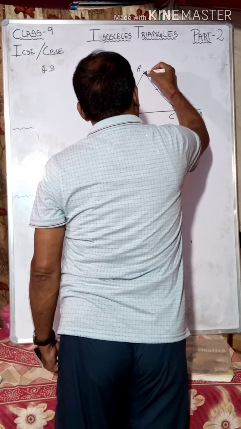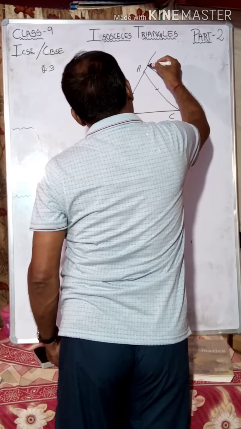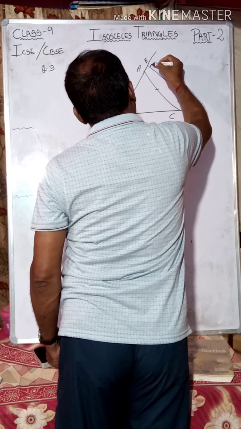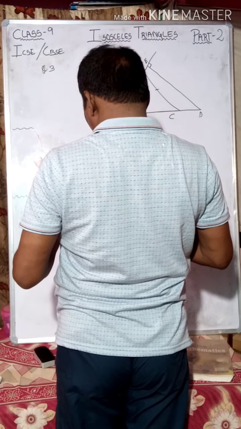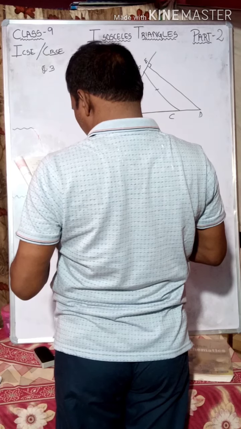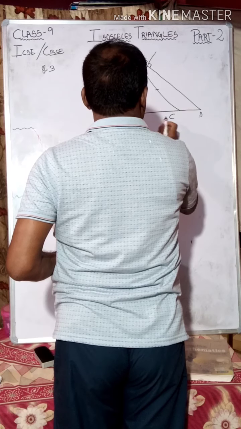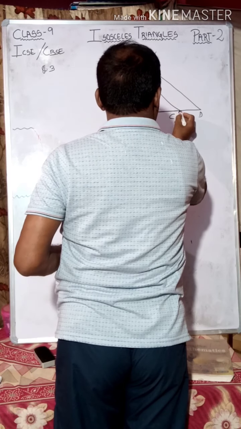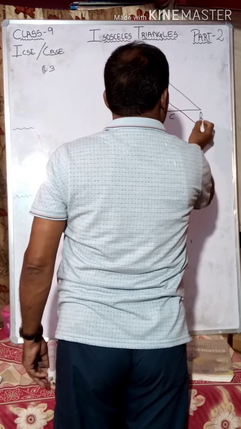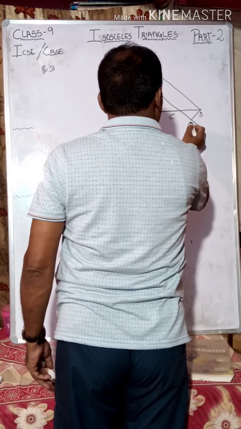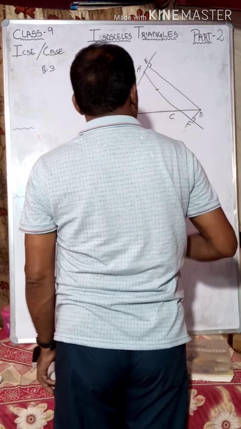DE is perpendicular to AB. DF is perpendicular to AC.